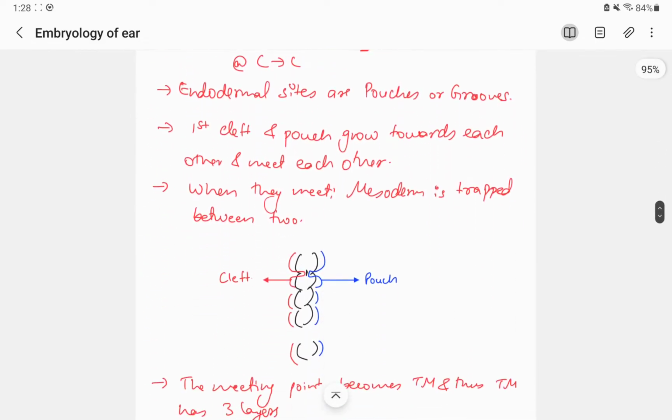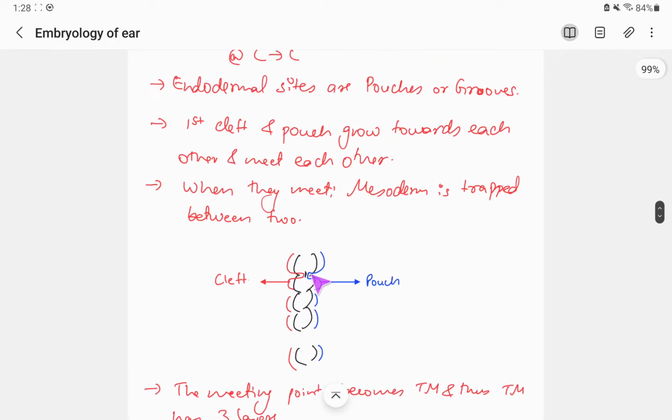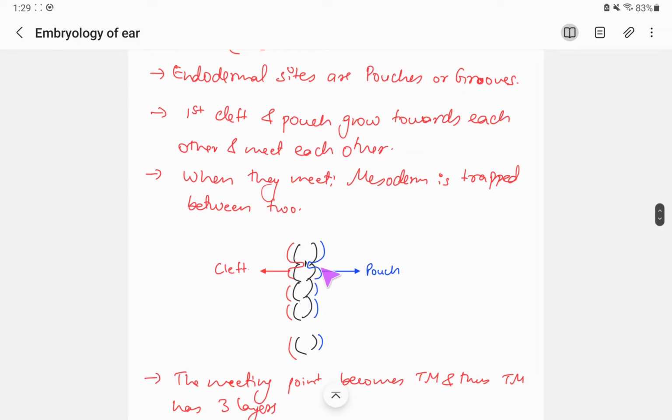So what happens is, the first cleft means ecto. All right, so the first cleft. The first cleft and pouch grow towards each other and meet. So this is the ectodermal and this is the endodermal. So both of these come and meet at the first branchial arch system.